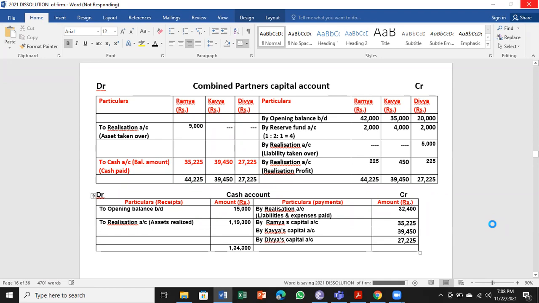The credit side also gives the same amount, 1,34,300. Any doubts, you can ask me.